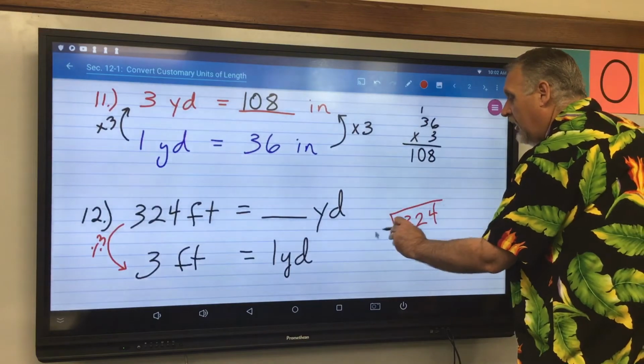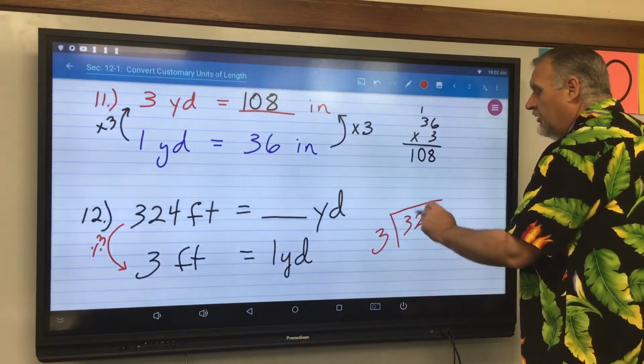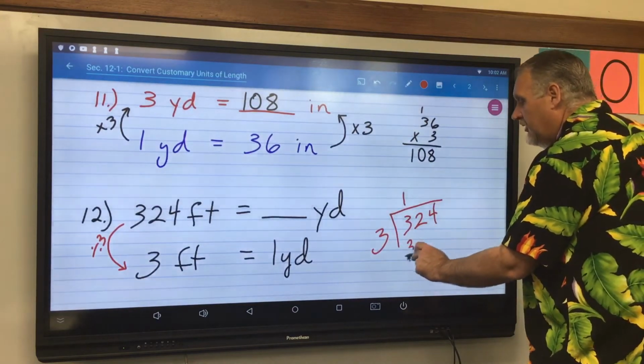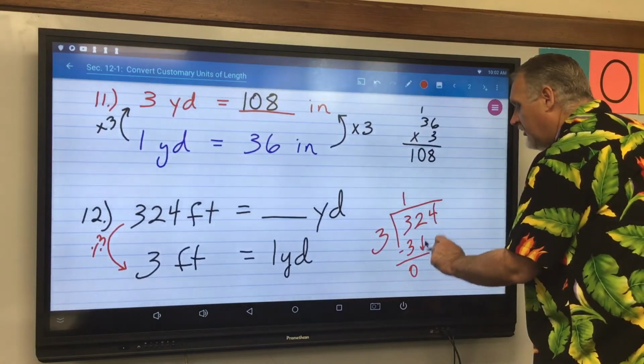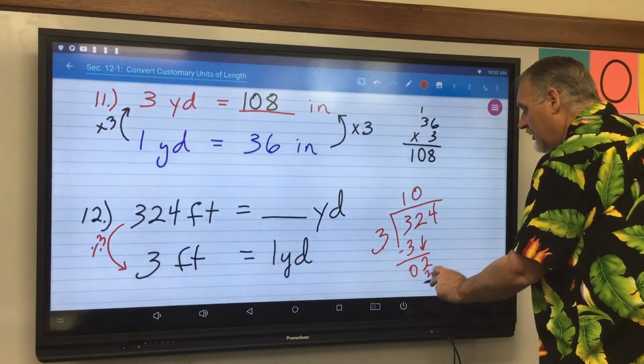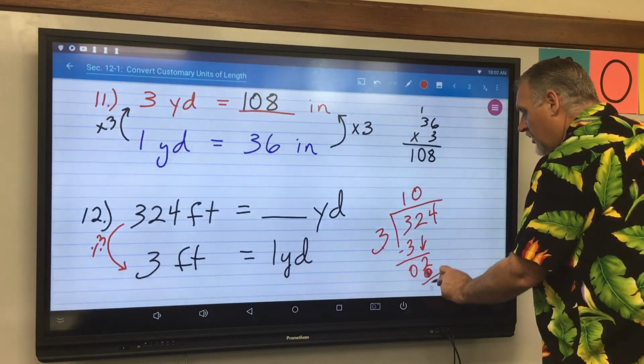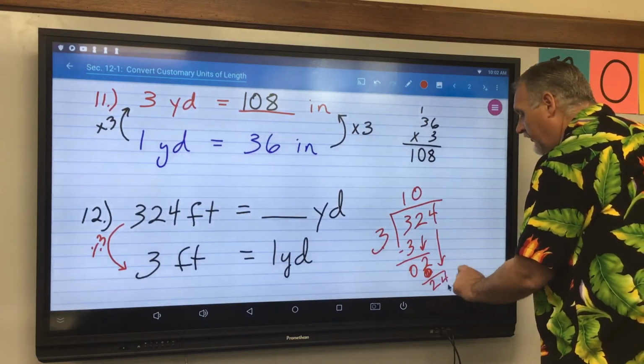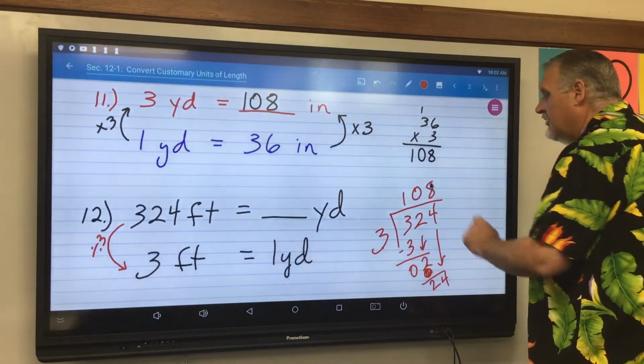3 goes into 3 once, times 3 is 3, subtract to get 0, drop my 2. 3 goes into 2, 0 times. And that gives me 24. 3 goes into 24 8 times.